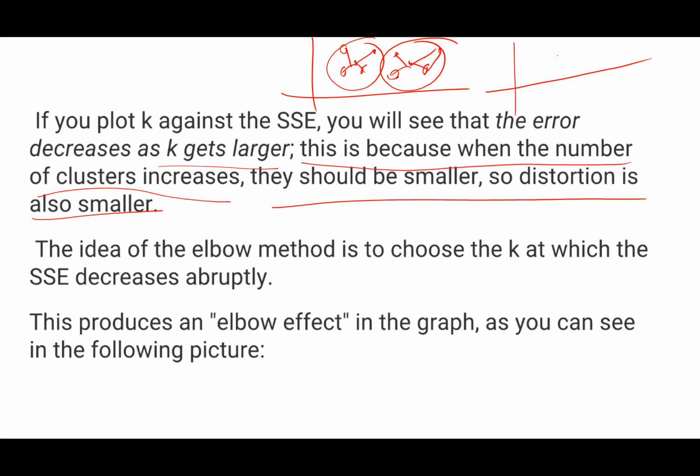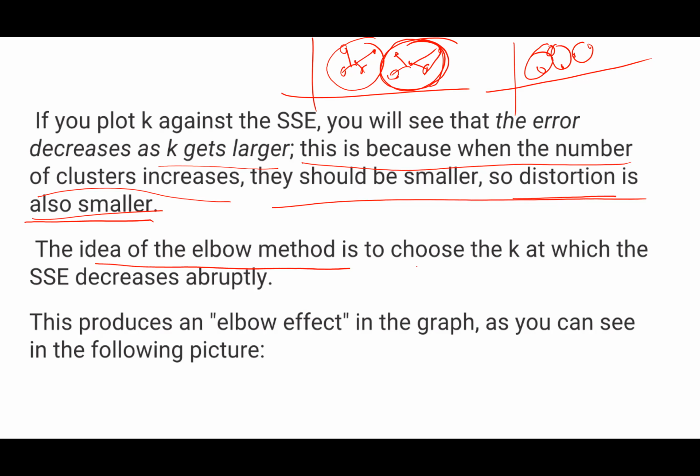Now if I increase the number of clusters in the same data points, then for your understanding, this circular region or this boundary will keep becoming smaller and smaller. That means it will become closer to the data points, and when it becomes closer to the data points, the error will decrease by itself. So this error, or you can say distortion, is also smaller. This is what is meant by this paragraph.